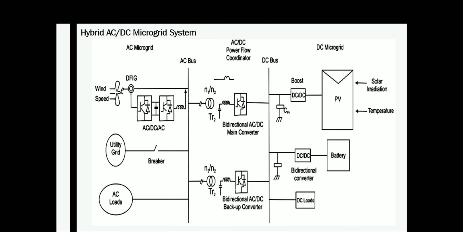The advantage is that you can minimize the converter requirement, and some power electronics converters can be minimized here. And in between you can see that it is possible to transfer the power from the AC side to the DC side, or DC side to the AC side, through bidirectional power converters. You can see the bidirectional power converters in between the AC bus and DC bus.